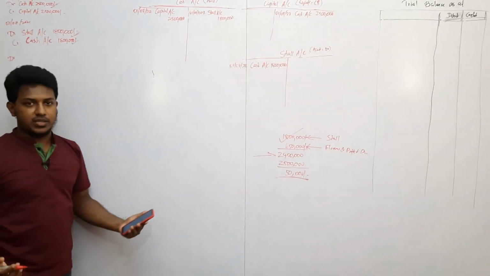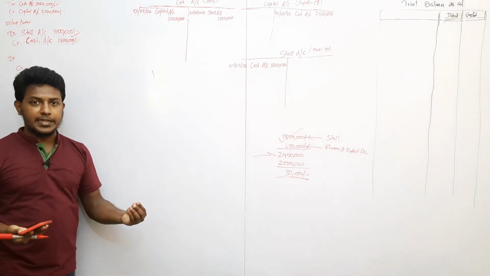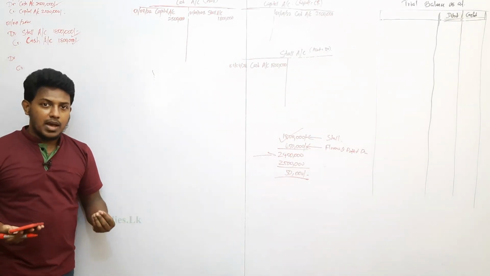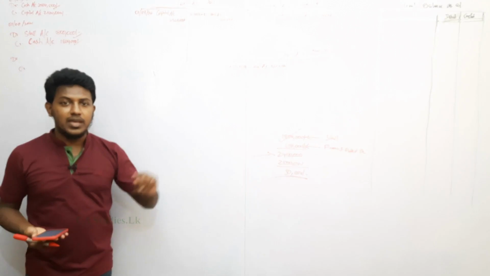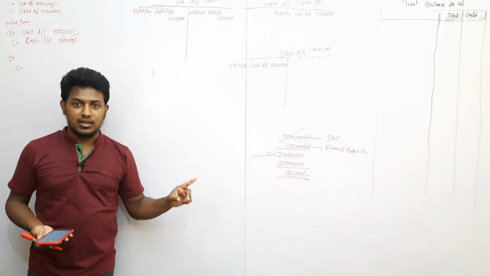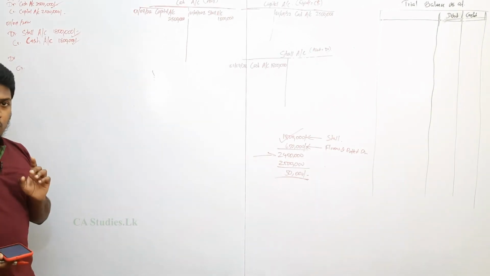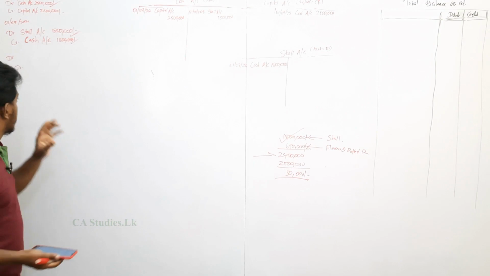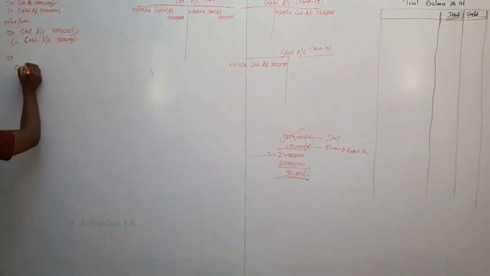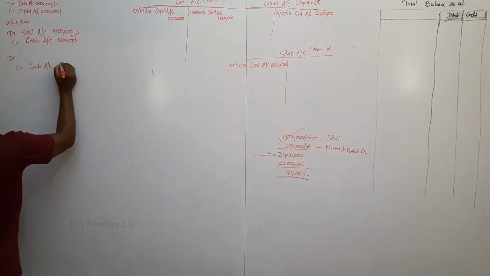650,000 is also a cash purchase. Cash reduced, flowers and potted plants increase. Flowers and potted plants will be reflected in the profit or loss account as a purchase, right? There is a format in profit or loss. I will explain how that format comes. Now, cash reduces. Cash account reduces by 650,000.